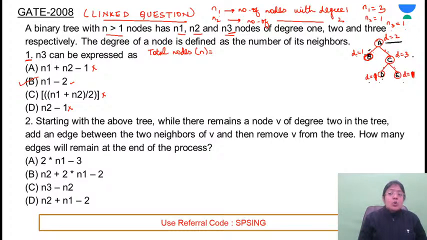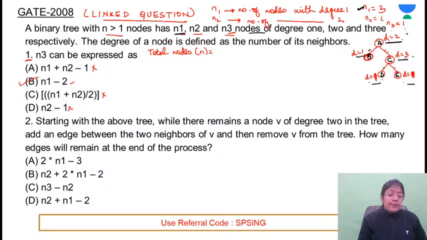On that basis, what did they say about n1? n1 represents the number of nodes with degree 1. How many nodes with degree 1 are there here? 1, 2 and 3. So what is the value of n1? n1 is 3. Number of nodes with degree 2 in this tree is only 1. And n3 represents the number of nodes with degree 3. How many nodes are there with degree 3?